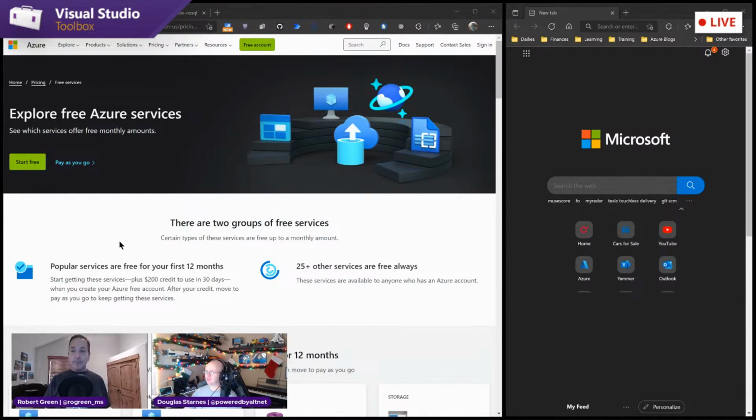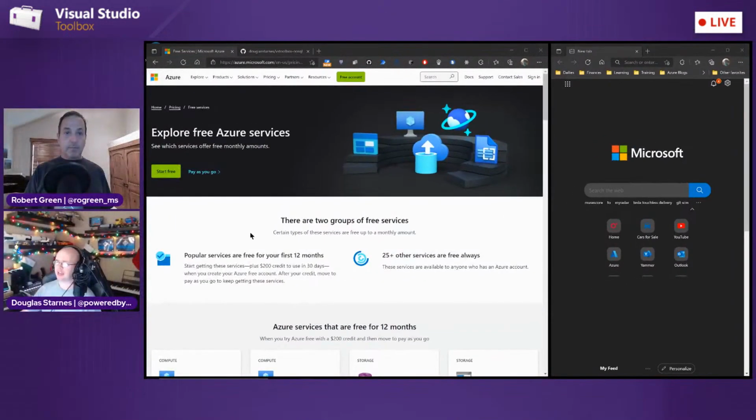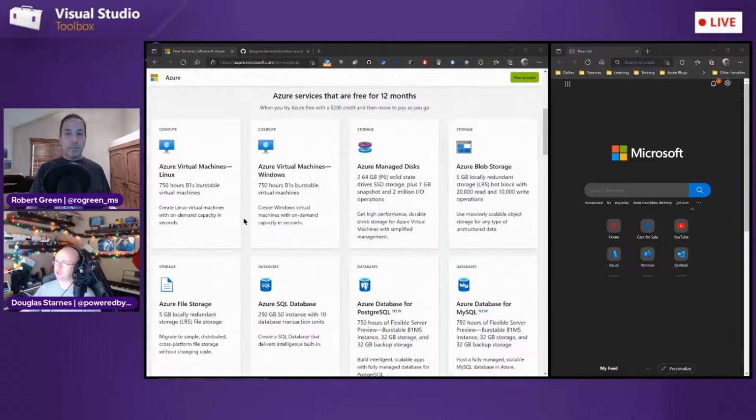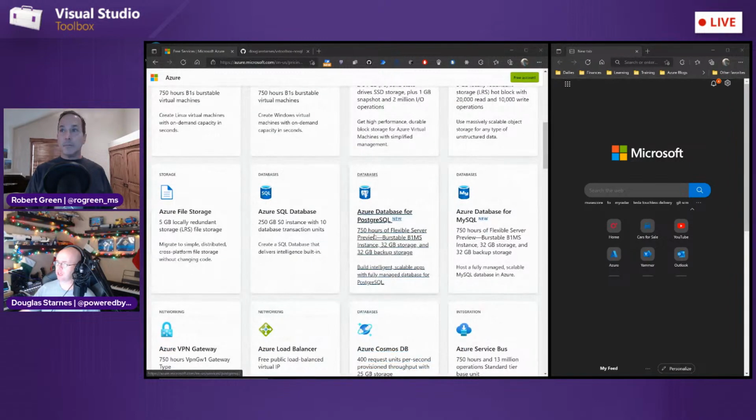So first of all, I do want to say that everything I'm going to talk about, there is a free tier of it. Visual Studio Code and Python are free. But as far as the Azure services, there is a free tier. For example, I'm going to talk about the Azure database for PostgreSQL.